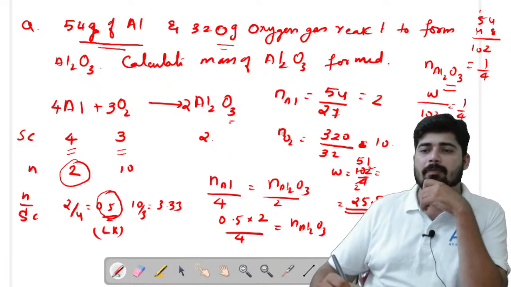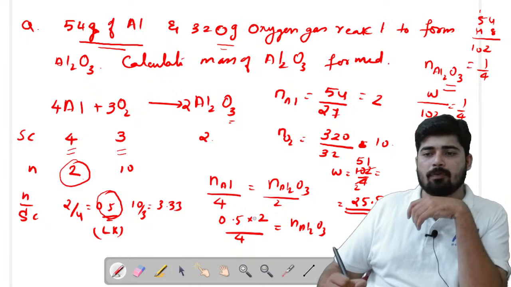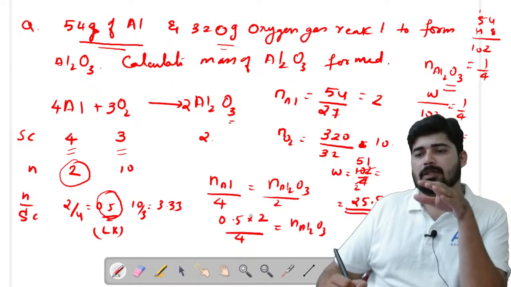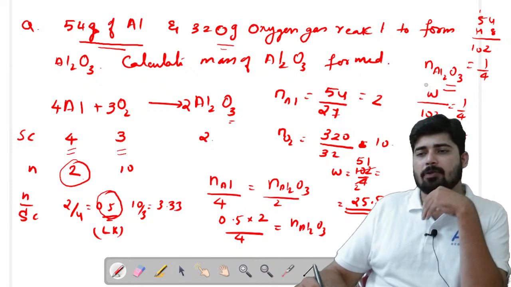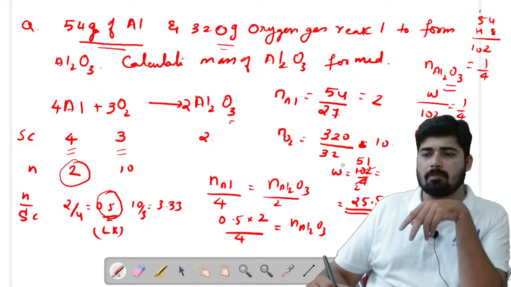Now we apply the mole analysis with respect to the number of moles of aluminum, that is 0.5. Here we have 2. So 0.5 into 2 is 1, 1 by 4, that is 0.25, is the number of moles of aluminum oxide. Now you can find the weight by using the formula: number of moles is equal to weight by molar mass, where molar mass is 102 and number of moles is 1 by 4. So weight equals 102 divided by 4, that is equal to 25.5.